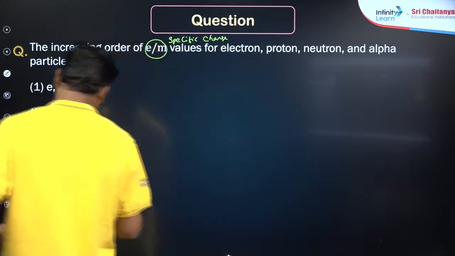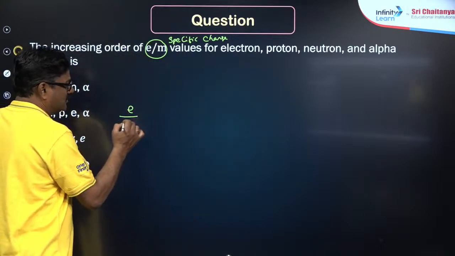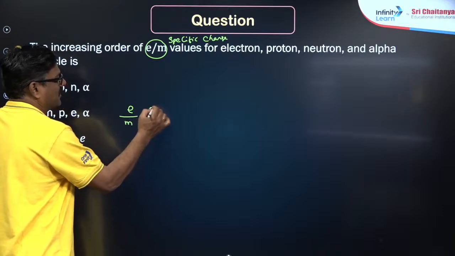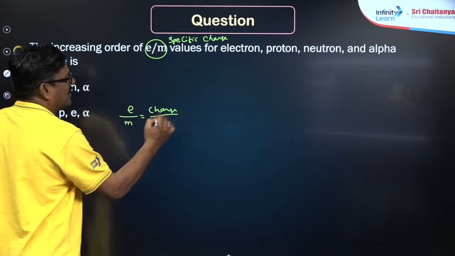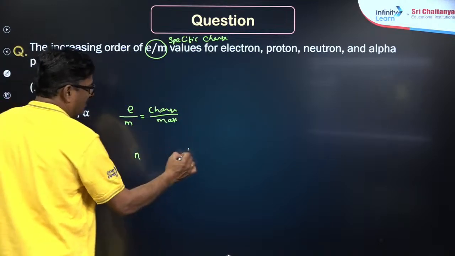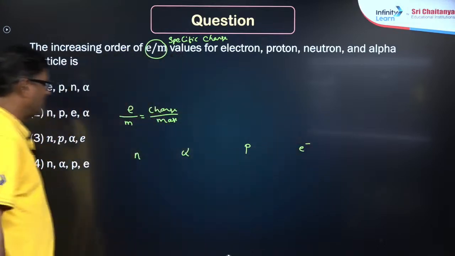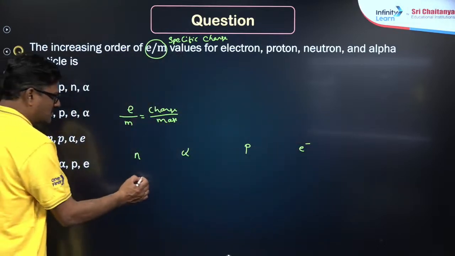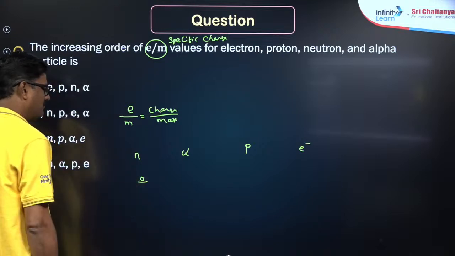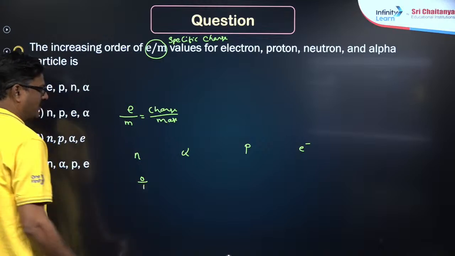Very good. So, e means charge, m means mass. So, charge upon mass. Let us talk about neutron, alpha, proton and electron. Neutron's charge is 0 and mass is going to be 1 unit.